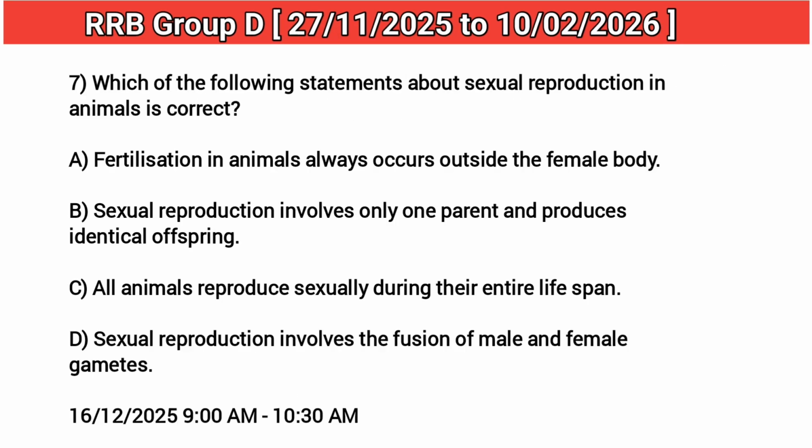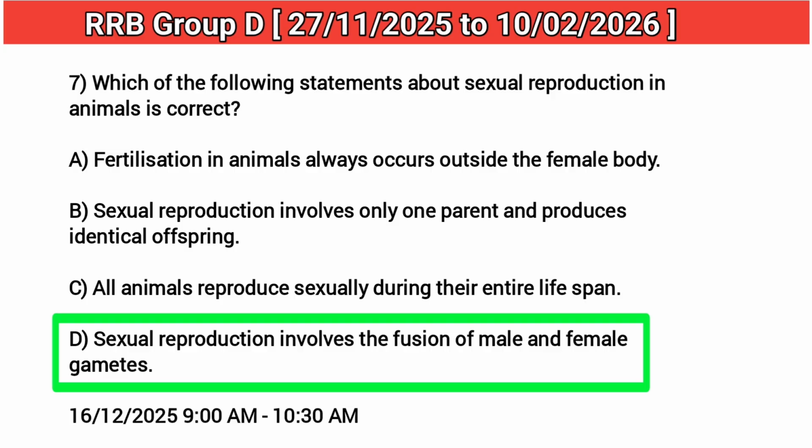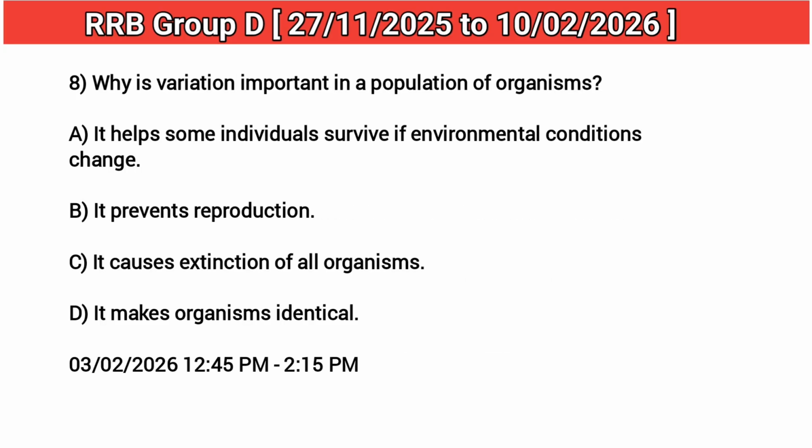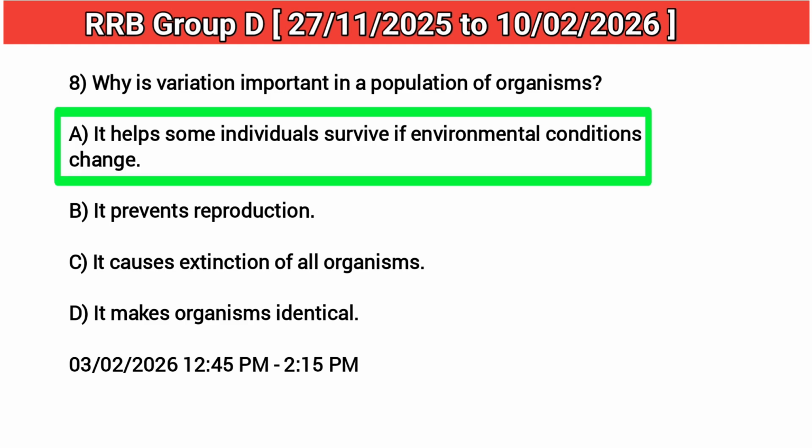7. Which of the following statements about sexual reproduction in animals is correct? Answer: D. Sexual reproduction involves the fusion of male and female. Correct. 8. Why is variation important in a population of organisms? Answer: A. It helps some individuals survive if environmental conditions change.